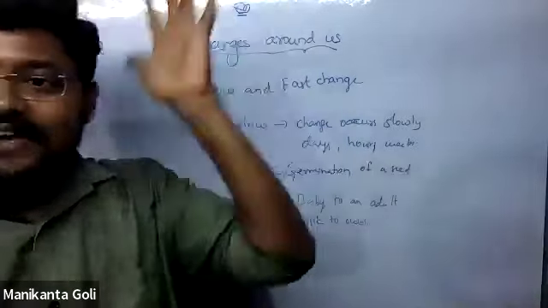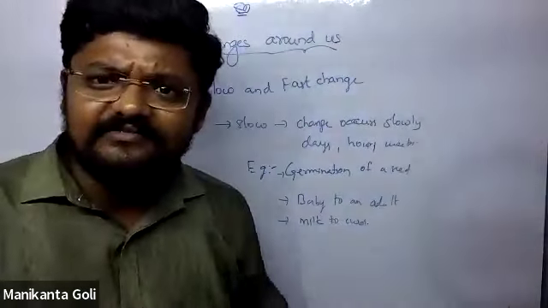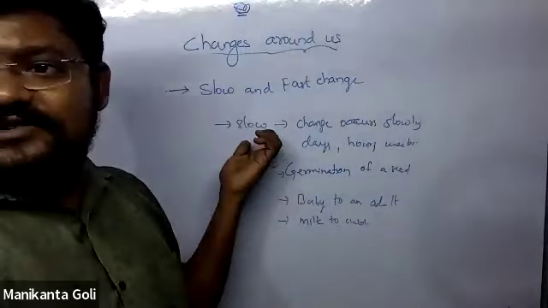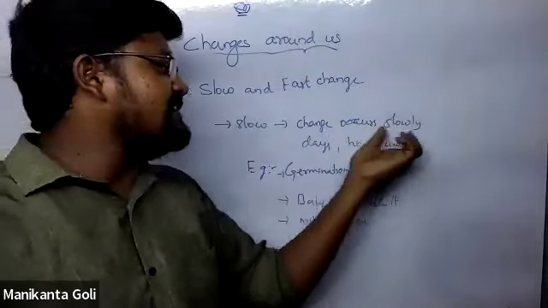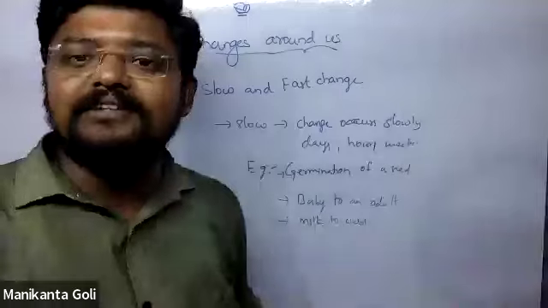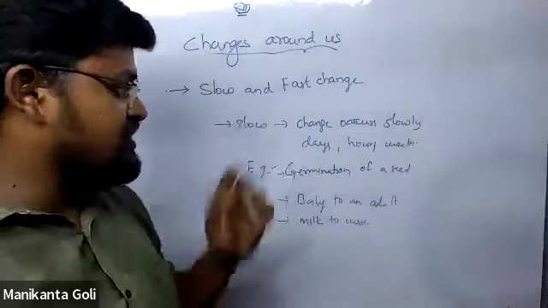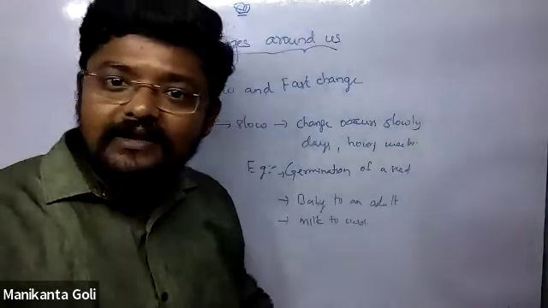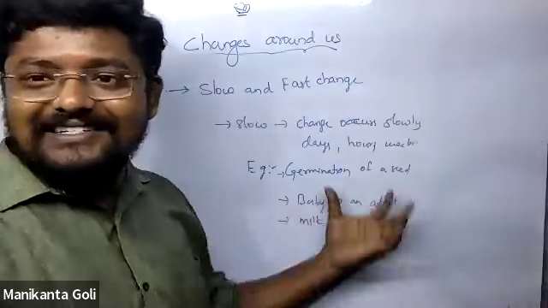Okay, enough, so many changes are there. So this is the first: slow change means change occurs slowly. It may take days, hours, weeks, months, or years. That change is called slow change. I wrote some understandable examples, but so many examples are there.